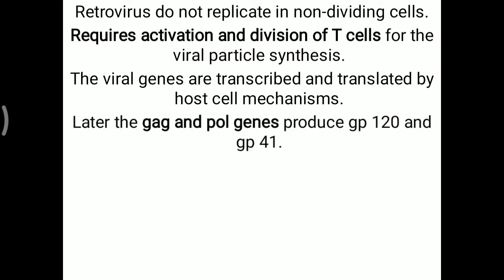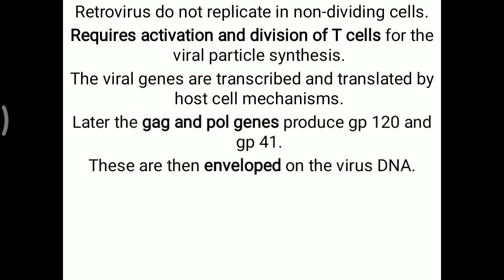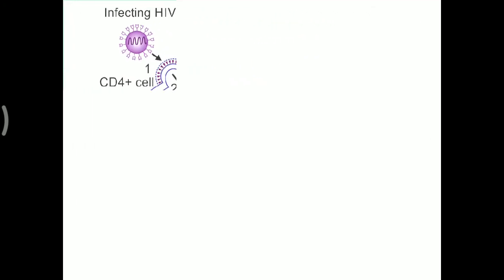Later, the GAG and POL genes produce GP120 and GP41 for the encoding of this virus, and that will be released into the surrounding. So these are then enveloped, and finally the virus will be released. So exactly how it is occurring is shown in this picture. So, the infecting HIV virus.